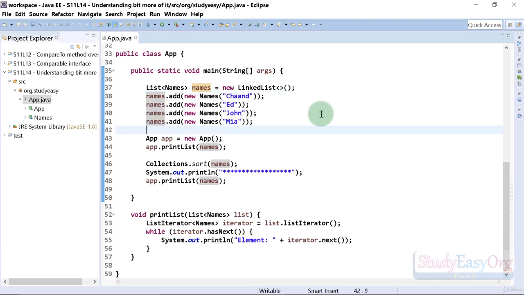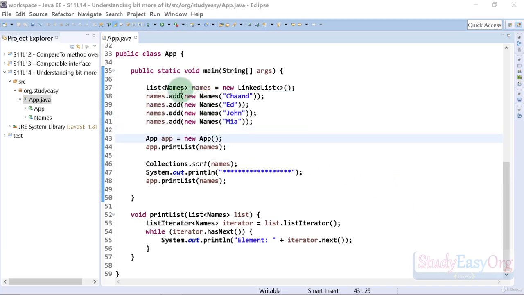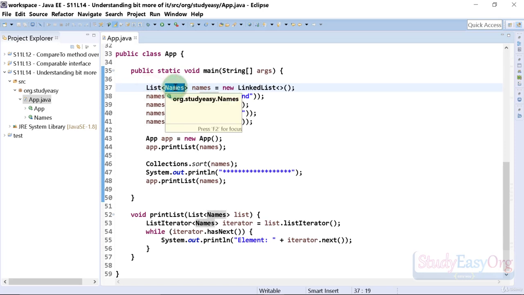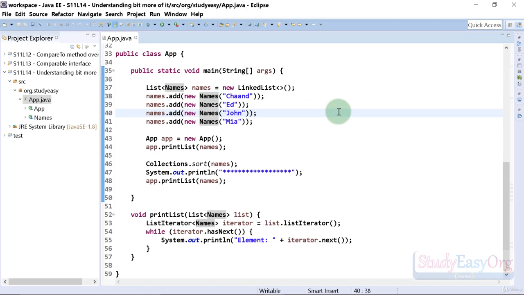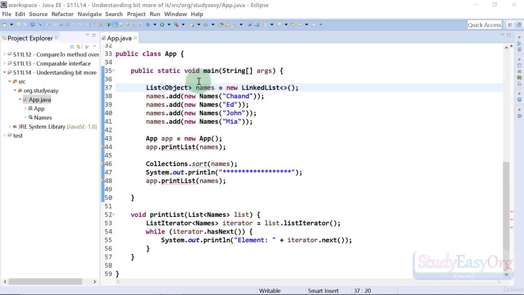So let's try to do that. Now friends, in here, when we type in list of names, when we specify this in between the diamond operator, we are restricting the list to be a list of names, which isn't cool, right? So in place of names, we will type in Object. Alright, now proceeding further, as soon as we type in list of Object, what exactly is Object?